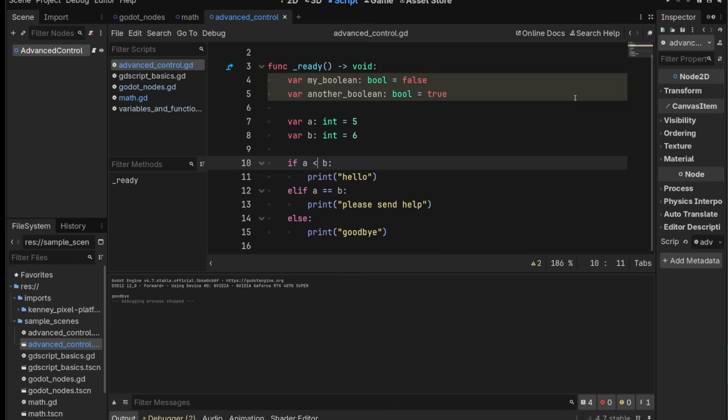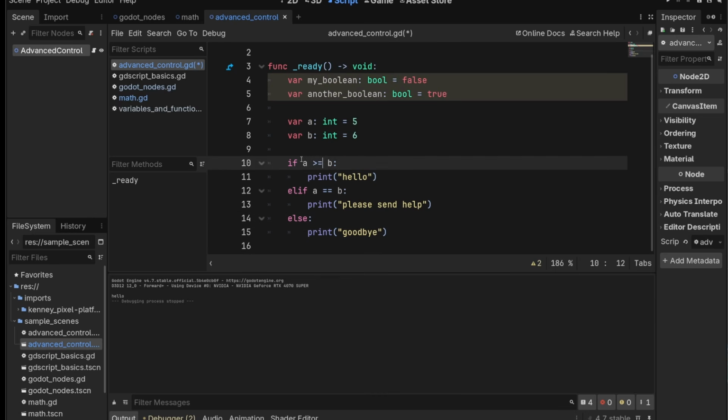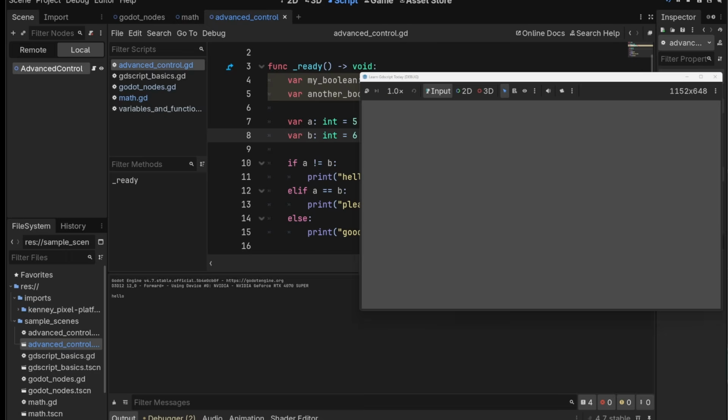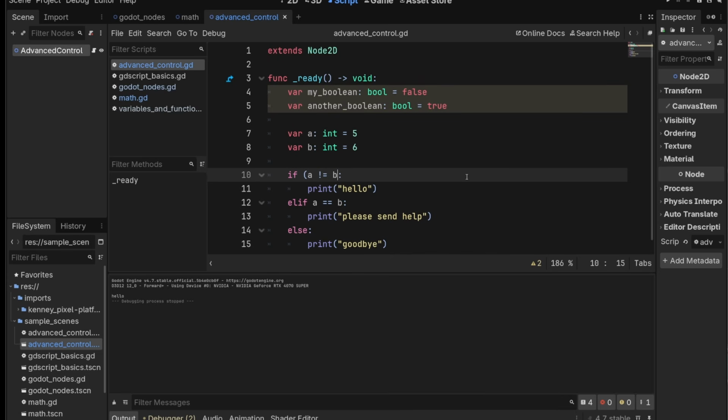That's right. We also have less than, hello. And we also have versions where there's an equal sign, so it captures if it's equal or not to. And then there is not equals, like this. So since these are not equal, hello. Now what's happening here is when we hit this part of the code, it evaluates this expression and it turns it into true, and then it runs this. And this happens kind of recursively. So we can always take one of these expressions and chain it with something else.